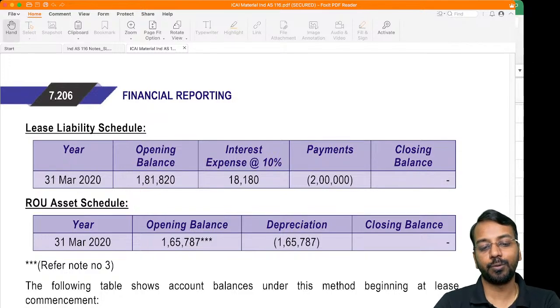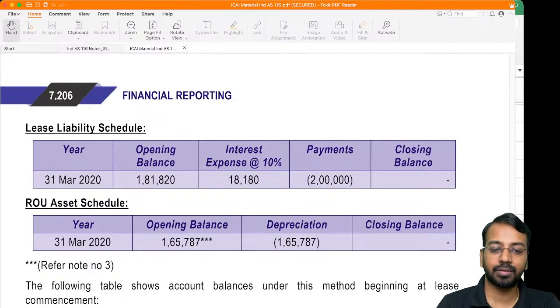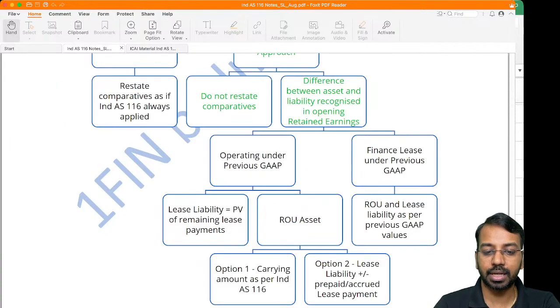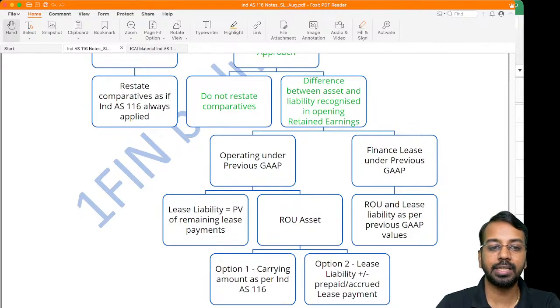And right of use asset, how do we calculate the right of use asset? The right of use asset, if you see, is what? Right of use asset is either amount as per Ind AS 116 or lease liability plus or minus prepaid, accrued lease payment. So here, first one,